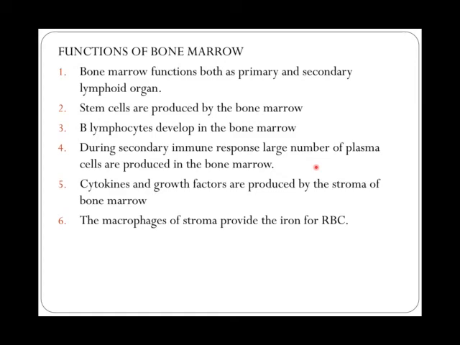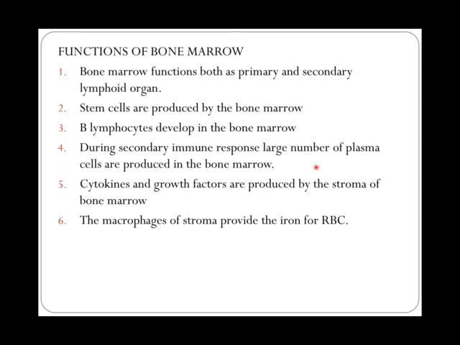During the secondary immune response, what is the secondary immune response? The second time, right? I have discussed this in the first class itself, primary immune response and secondary immune response. During the secondary immune response, a large number of plasma cells are produced inside the bone marrow. So bone marrow is the center for the production of plasma cells. And cytokines and growth factors are also produced by the stroma, the third part of the bone marrow.